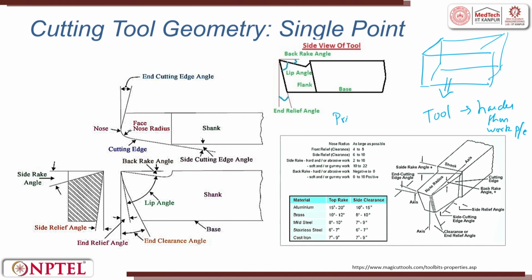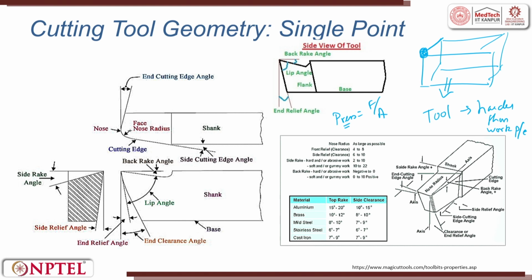Pressure is nothing but force per unit area. So now I have to reduce the pressure. To do that, I have to convert this line contact into a point contact.